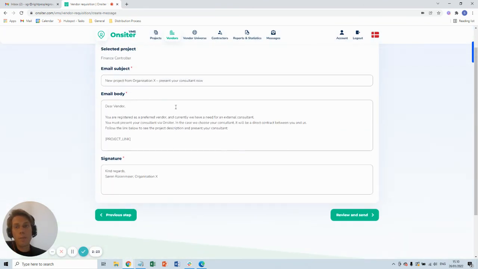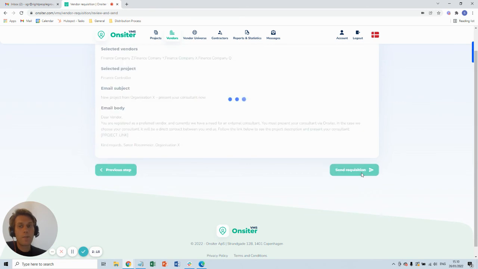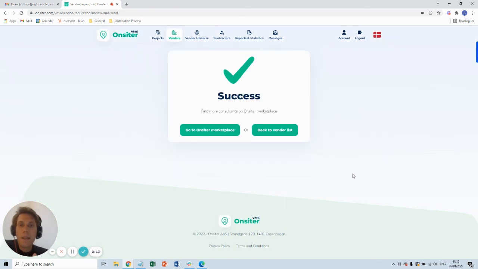And then we simply create the message, and all these organizations that we set in will get a link to the project so they can bid into the projects. Boom. And then we send it out. So this is how our request distribution process works, and this is how we ensure that the right preferred vendors are always asked for the right requests.